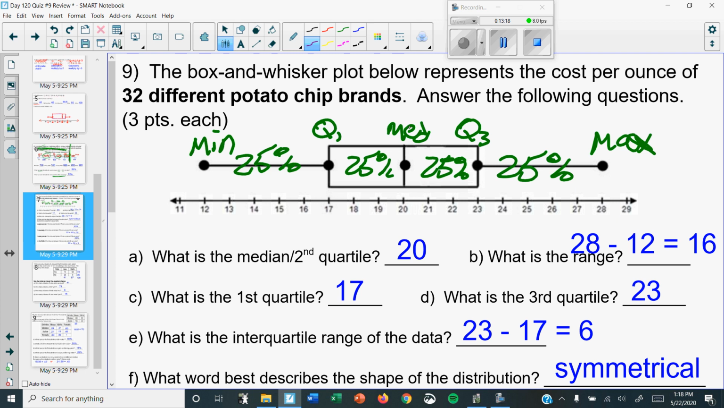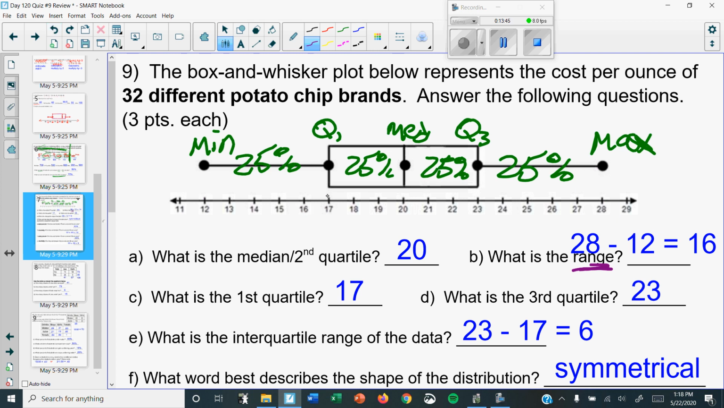Look where you wrote med. And there it is. It says 20 under med. So there it is. What is the range? Now, the biggest mistake we see is that you guys go, oh, it's 29 minus 11. That's wrong. Don't look at the number line. Look at where the dots are. The max minus the min. 28 minus 12 is 16. And that's why that's the answer.